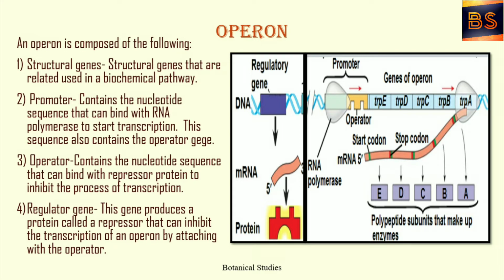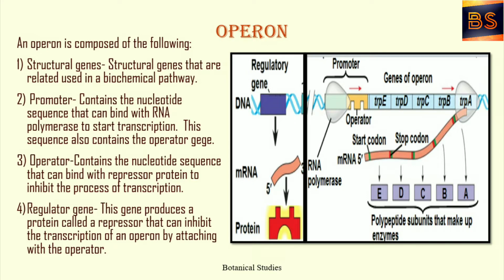Let us study the composition of operon. An operon is composed of structural genes, promoter, operator, and regulator gene. Structural genes are related genes used in a biochemical pathway. Promoter contains the nucleotide sequences that can bind with the RNA polymerase to start transcription.